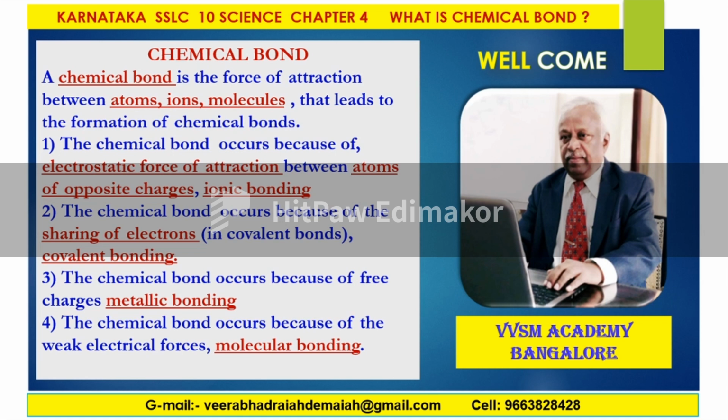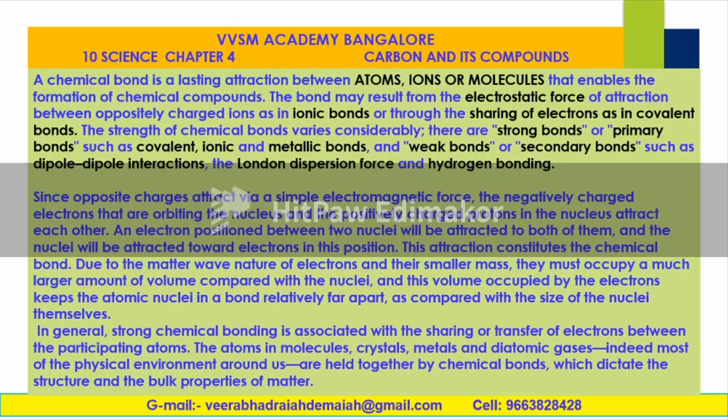So, therefore, the chemical bond occurs because of the sharing of electrons. Today, let us discuss how the electrons are shared in between the atoms, how the electrons are shared in between the ions, and how the electrons are shared in between the molecules. Well, friends, let us have a brief discussion about the theory involved in chemical bond formation.